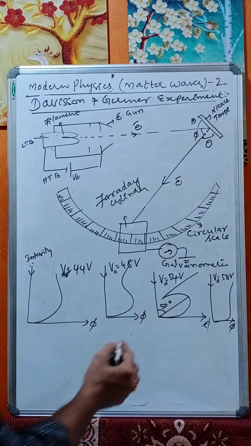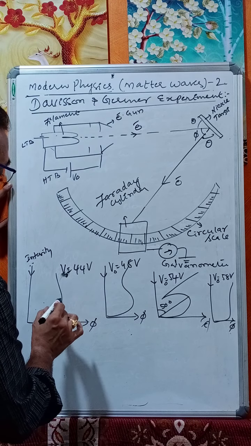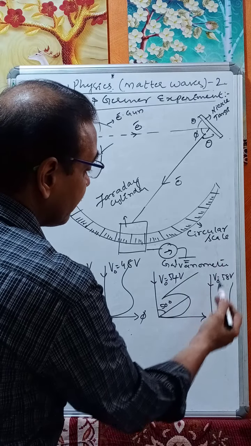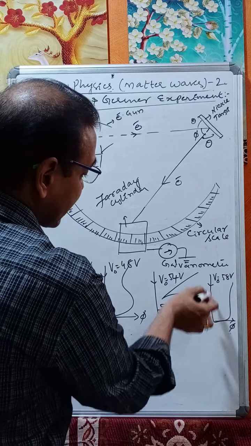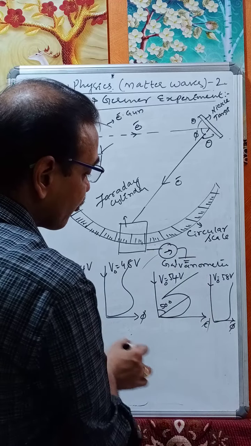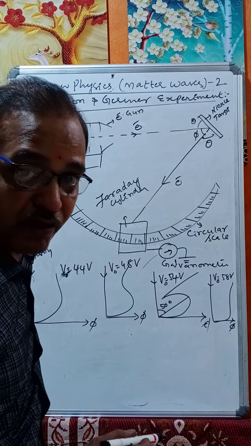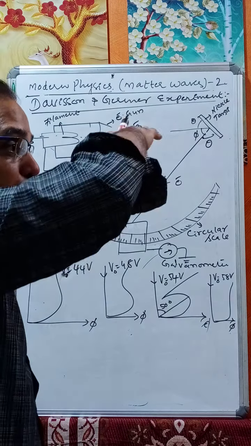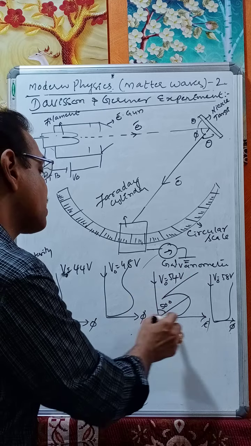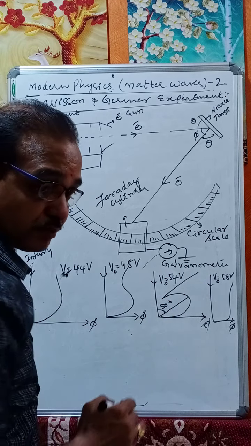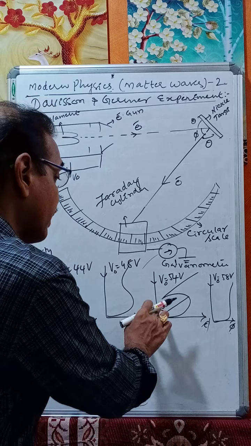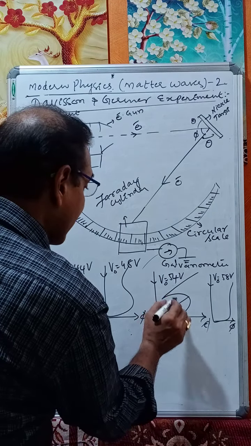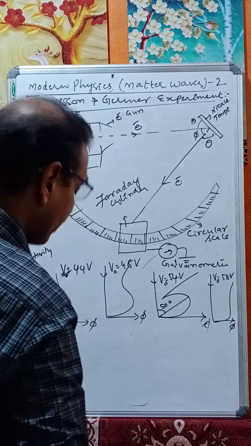Now they observe that we are getting a spur. This is a small spur, then the spur is increasing, the spur is the bump, it is further increased and then it drops off slowly. So the maximum spur or bump appears at an accelerating potential of 54 volts and an angle of 50 degrees. Therefore it has a maximum amplitude there. Therefore we can take these parameters for our experimental purpose. We get a maximum spur at 50 degrees and V0 is 54 volts.